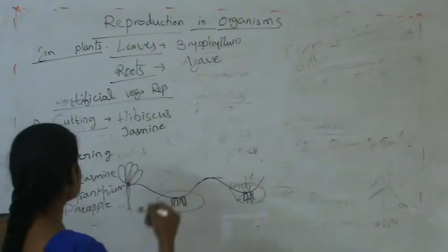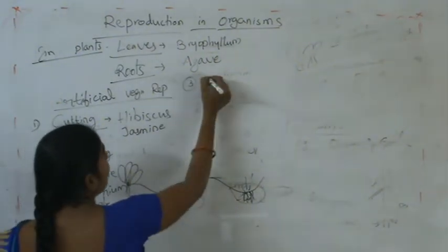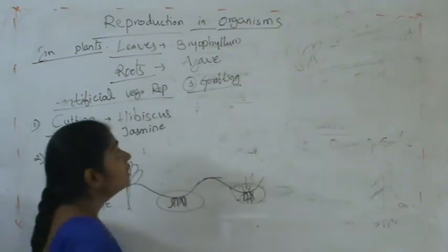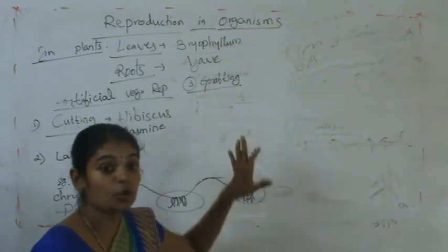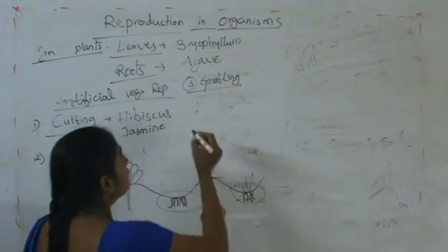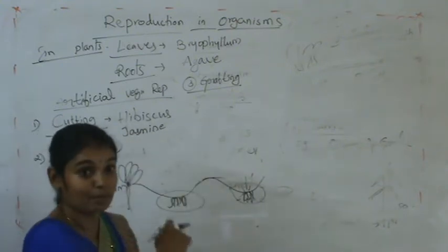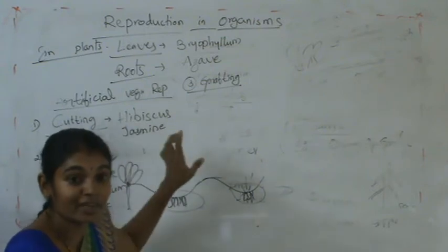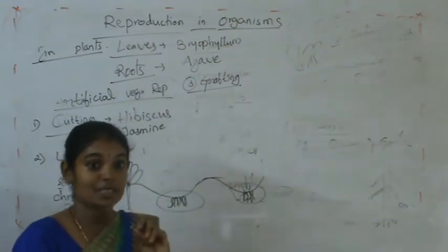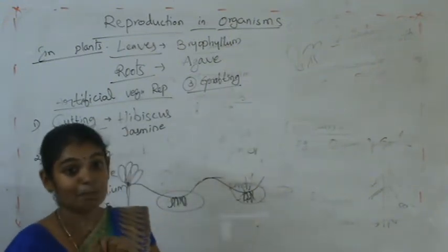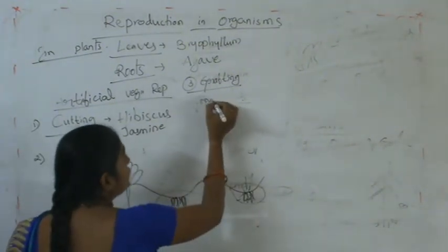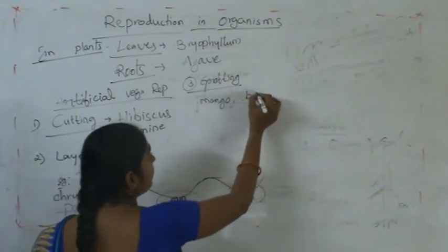Another one is grafting. In grafting, two branches are collected from two different plants. In the cutting process, only one branch is collected. But in grafting, two branches are taken from two different plants of the same species, for example mango or banana.